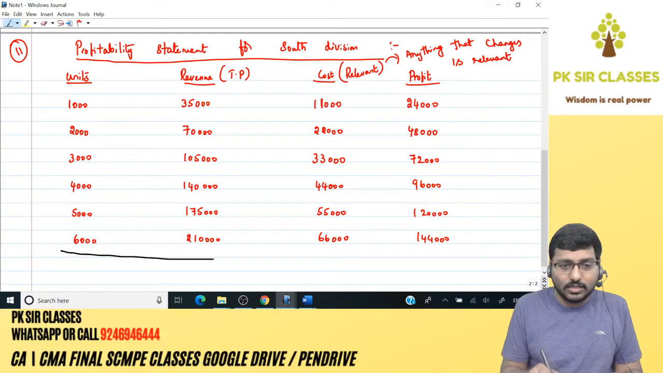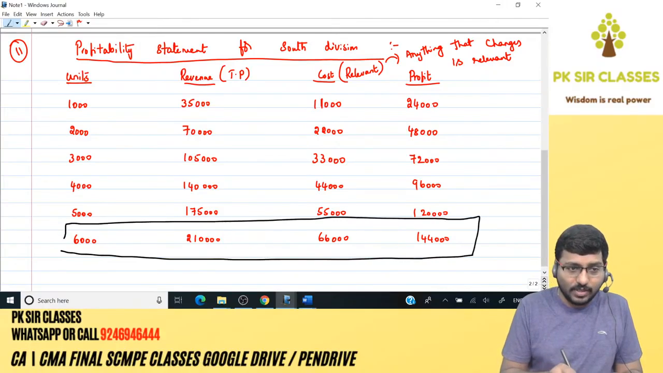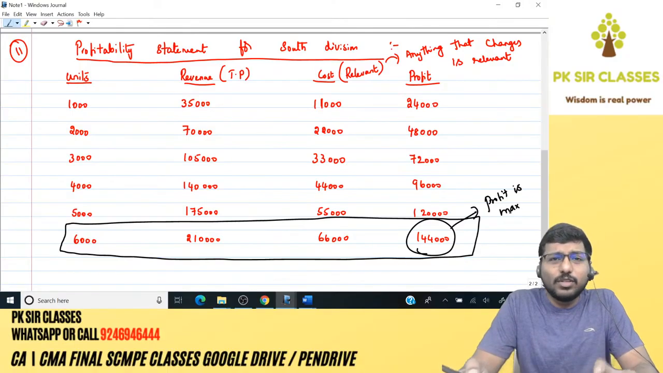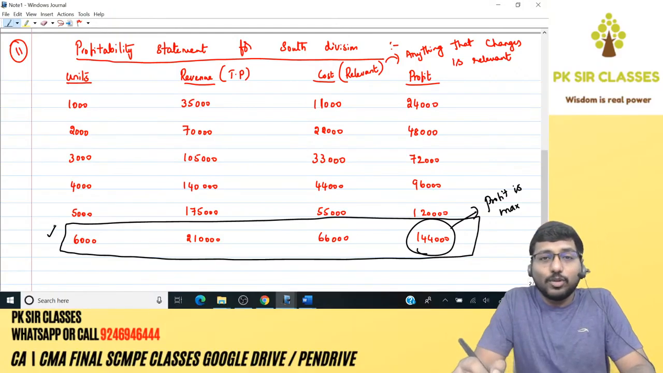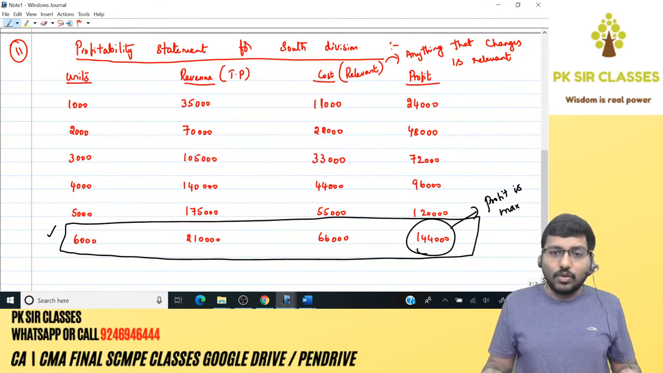Why? Because 6,000 is the output level at which my profit is maximum. So it's common sense, right? I would like to manufacture that many units where my profit is maximum. So if I am South Division Manager, definitely I would like to manufacture 6,000 units. That is done, right? Chalo, fantastic.